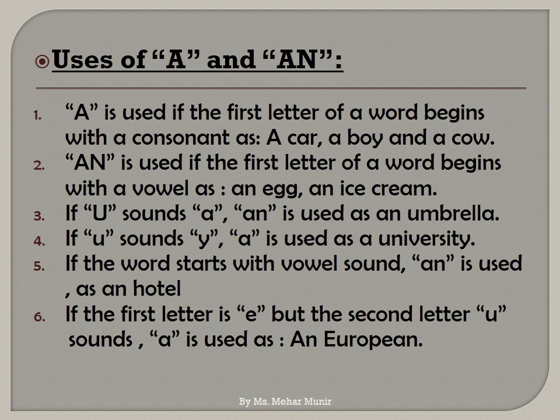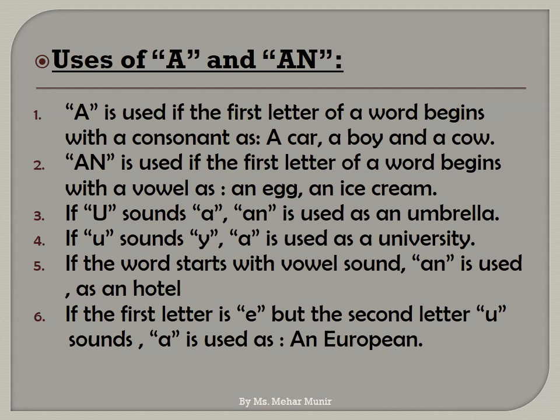As you can see, the first letter of car is a consonant, which is C. Again, the first letter of boy is B, which is again a consonant, and the third word cow is also starting with a consonant. So we used a with all 3 nouns.